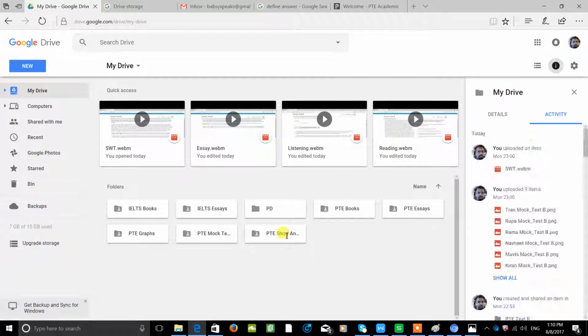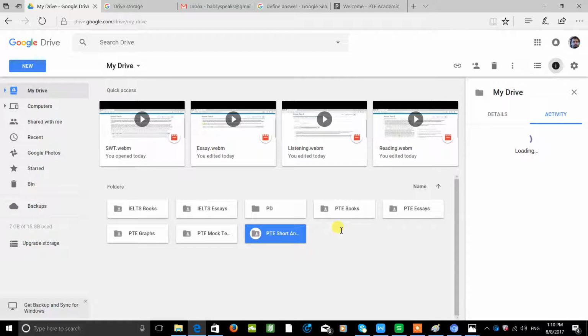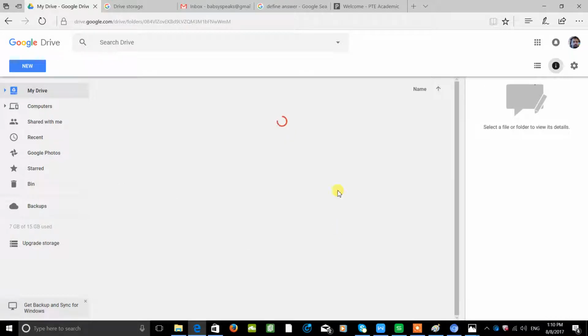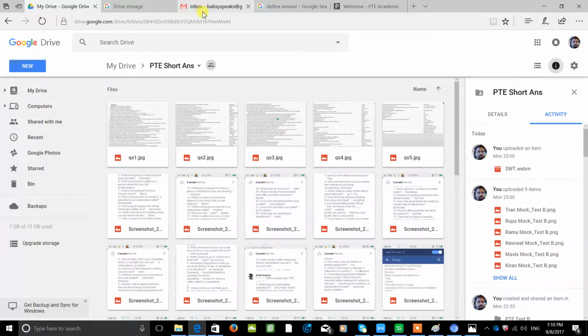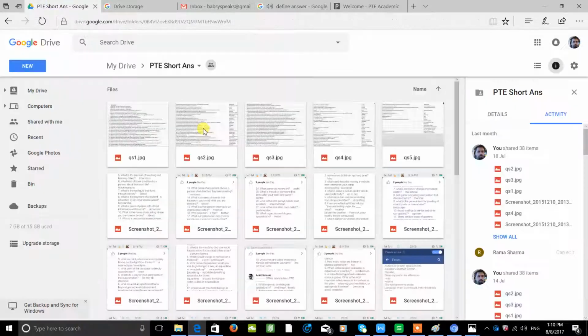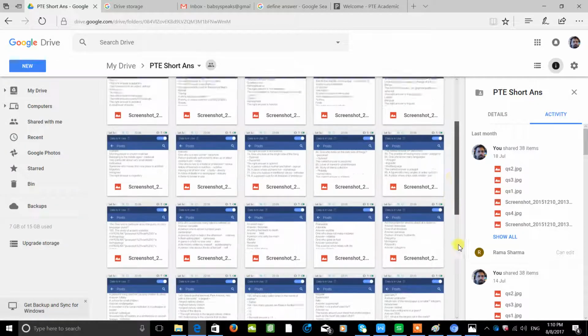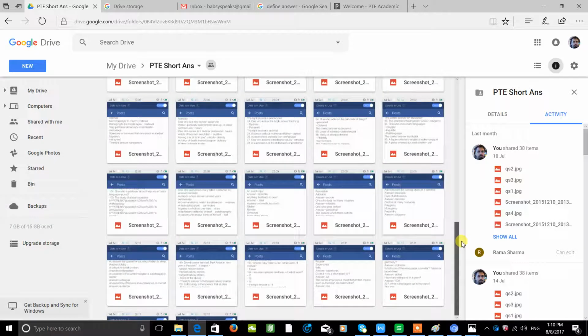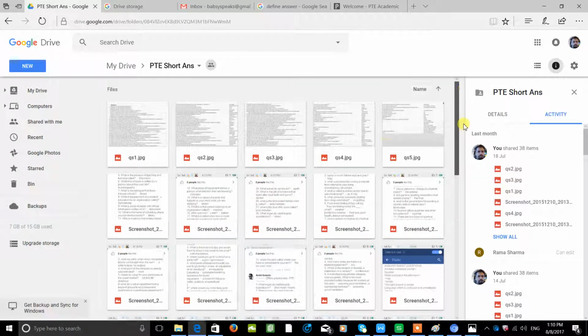The last folder is PTE short answers. Whenever you are unclear about the pronunciation, simply go to Google and click on the answer. It will tell you what is the right pronunciation. So these are the short answers, and I took that from another website as well. This is good information, but sometimes the answers are not that accurate, so be careful in going through this.